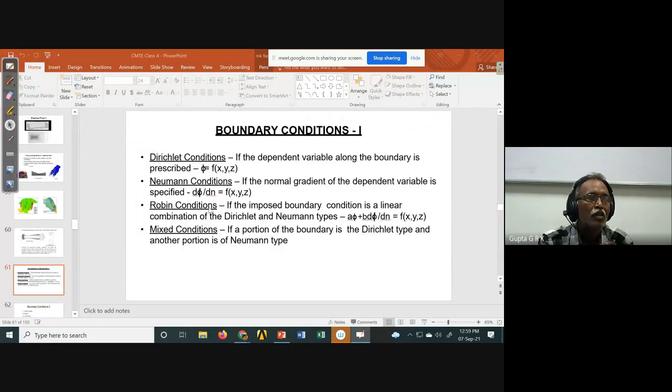Sometimes there is what is called the Robin condition, where I have a linear combination of Dirichlet and Neumann types. So this is A phi plus D dou phi by dou n is equal to f(x, y, z). This is a linear combination of the two. If I know the prescribed variable, that is Dirichlet. If I know the derivative, it is Neumann. And if I have the combination of those two, it is the Robin condition. Mixed condition: on some portion of the boundary I know the variable, and on some portion I know the derivative, that is called a mixed condition.